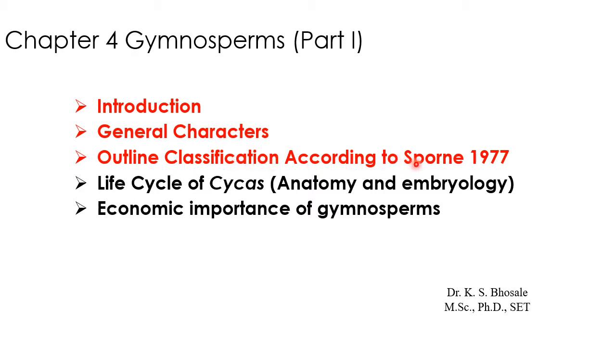to K.R. Sporne 1977, life cycle of Cycas, which includes anatomy of root, stem and leaves, embryology, which includes structure of male gametophyte and female gametophyte, pollination and fertilization, and the last part is there, which includes economic importance of gymnosperms. So this chapter is totally divided into three different videos, and in first video we will be addressing these three important points. So let us start with today's presentation.